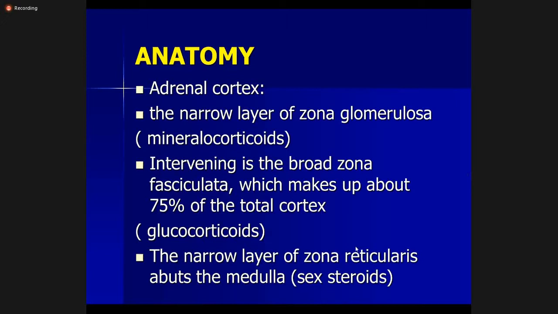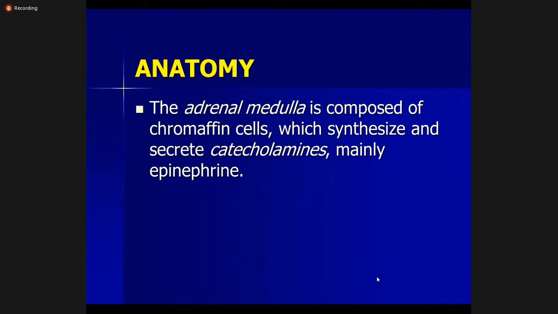Okay, so the cortex secretes three hormones: aldosterone from the outermost zona glomerulosa, glucocorticoids from the fasciculata, which is the middle part, and from the reticularis, the sex steroids. And then the second part of the adrenal gland is the adrenal medulla, which is composed of the chromaffin cells, which secrete catecholamines, which are epinephrine for the most part, and norepinephrine.